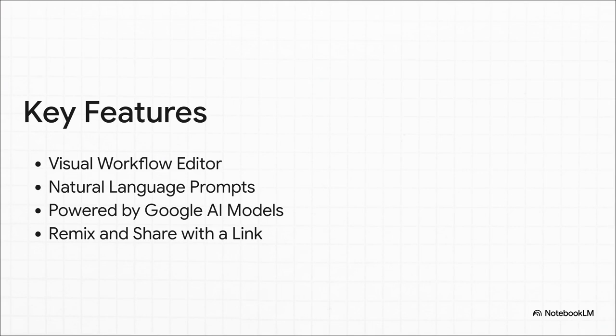So Opal really has a few core components making this work. You've got that visual editor we just saw, so you can actually see what the AI is thinking. It's all based on natural language, of course. And this is a big one. You can share your app with just a link, and other people can remix it, basically take your work and build on top of it.